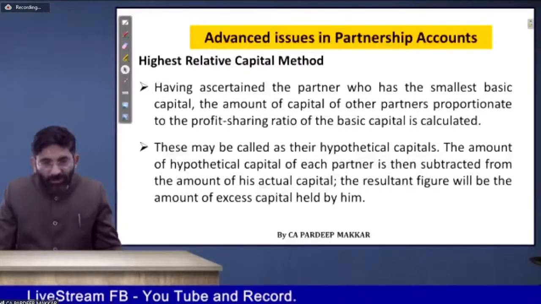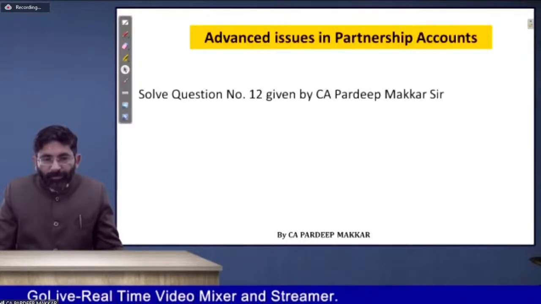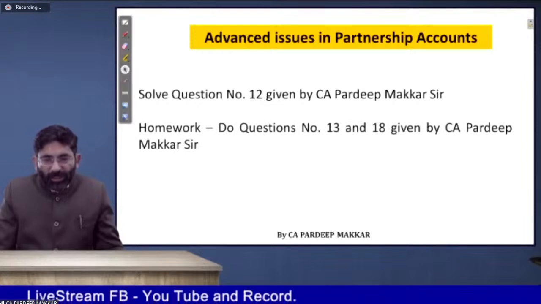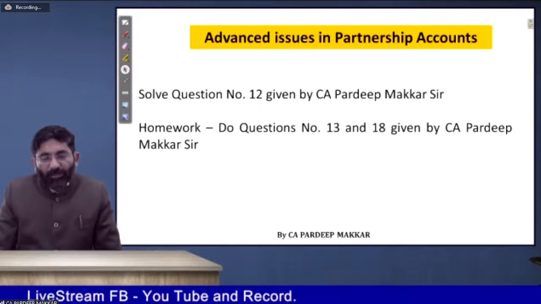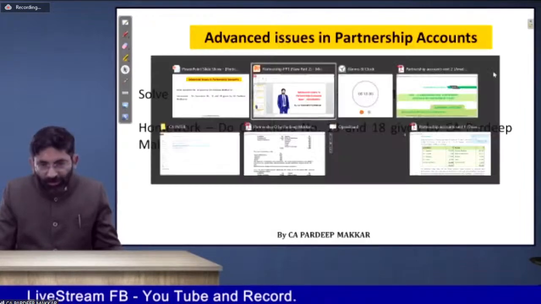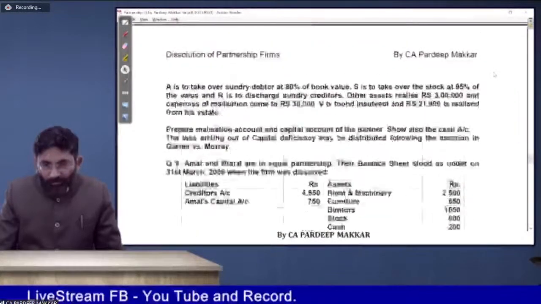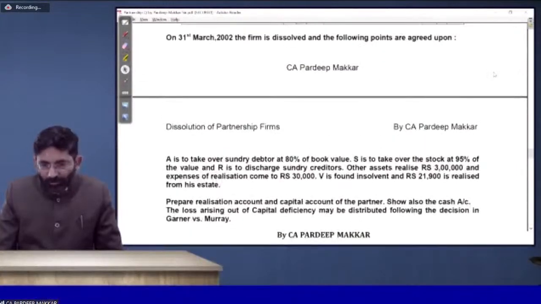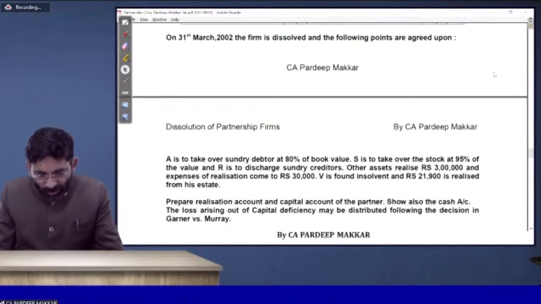Let's discuss those questions. If you have any doubt, we may do that. That has been given to you as homework. Question number 12 given by me, question numbers 13 and 18, and many more questions have been given by me. Have you done those questions? Please tell me. These are the questions. No, sir. Harsh Goel, that's very bad.